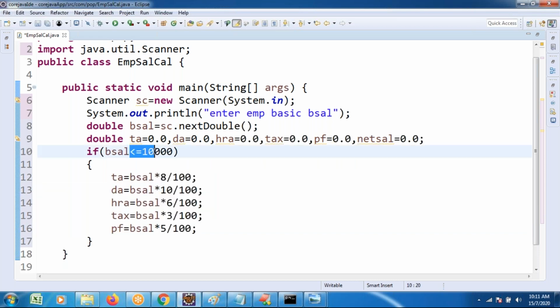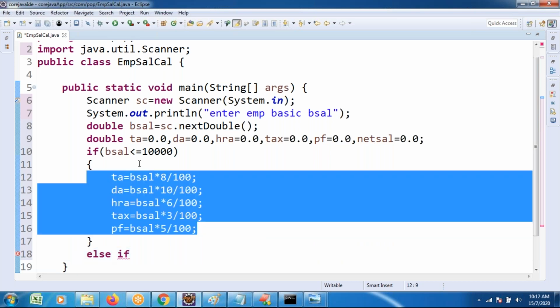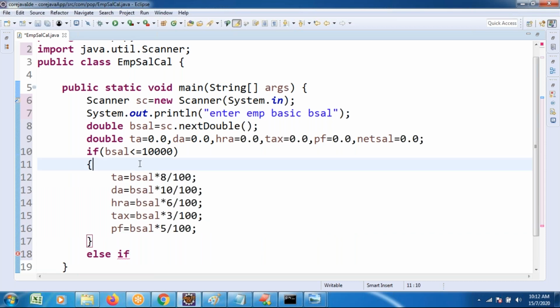But if the salary is more than that, one more condition is required. From that point of view, else if one more condition. Suppose we enter the basic salary as 8,000, it matches the first condition and we calculate all the things. But if my basic salary is 15,000, what condition do I have to apply? One more condition. Second condition: basic salary greater than 10,000.